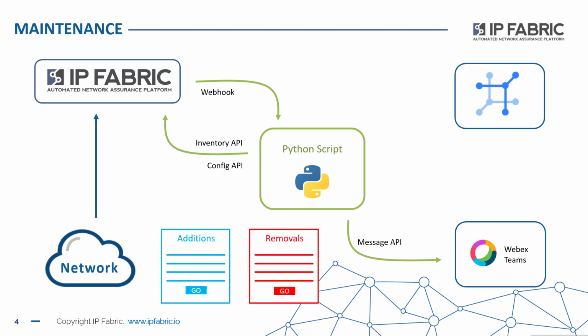If there's any inventory that's different, it's going to create us two web pages, one with a list of all the additions in terms of inventory, and one in terms of the removals, the devices that have been decommissioned from the platform. Each one of those web pages will basically have a trigger on it to say go back to our script, so that we can then send some information through to Netbox as to whether or not we want the Netbox inventory itself to be updated as a result of those additions and removals. So we've got that ability to check and make sure that we do actually want to go ahead with those changes.